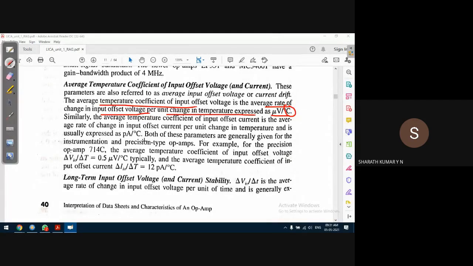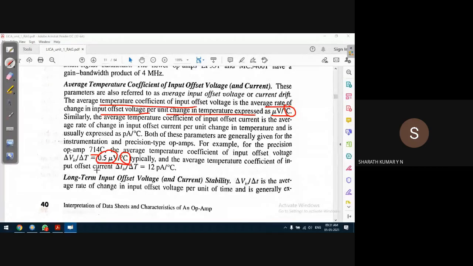We have the 741 op amp, which has an average temperature coefficient of 0.5 microvolts per degree centigrade. That means for every change of 1 degree centigrade, the voltage will change at a rate of 0.5 microvolts.